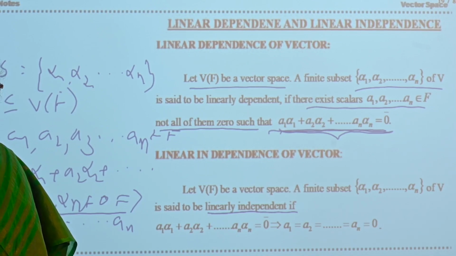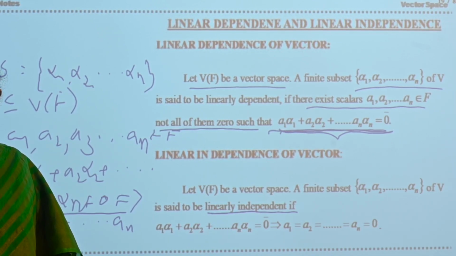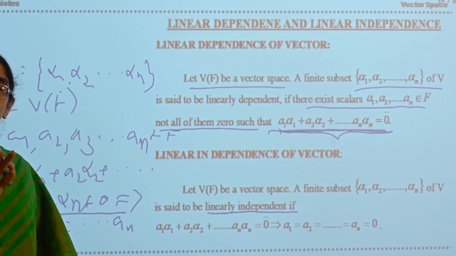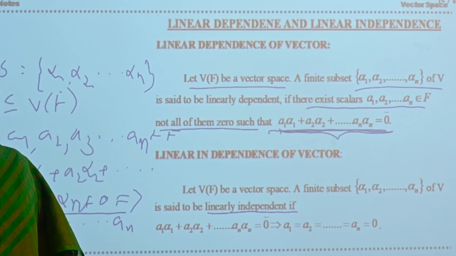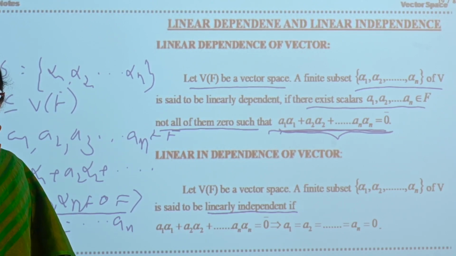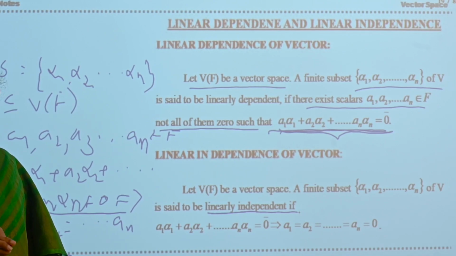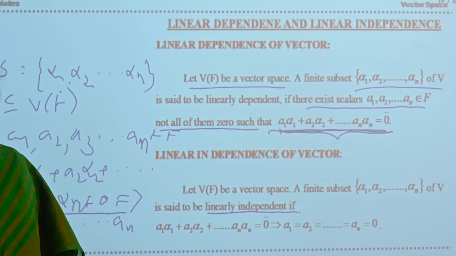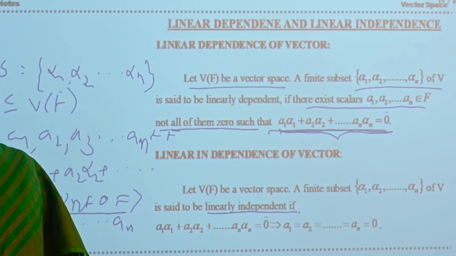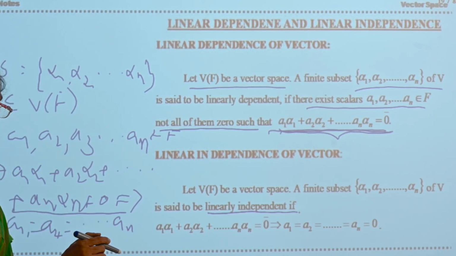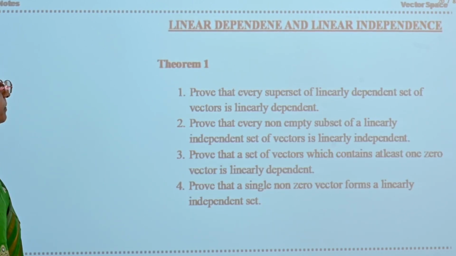Any set of vectors which is a subset of V(F) is said to be linearly dependent if the linear combination of that set of vectors being equal to 0 implies that all the constants in that linear combination are not zeros at a time. Any set which is not linearly dependent will be linearly independent. Okay, now see the next one.